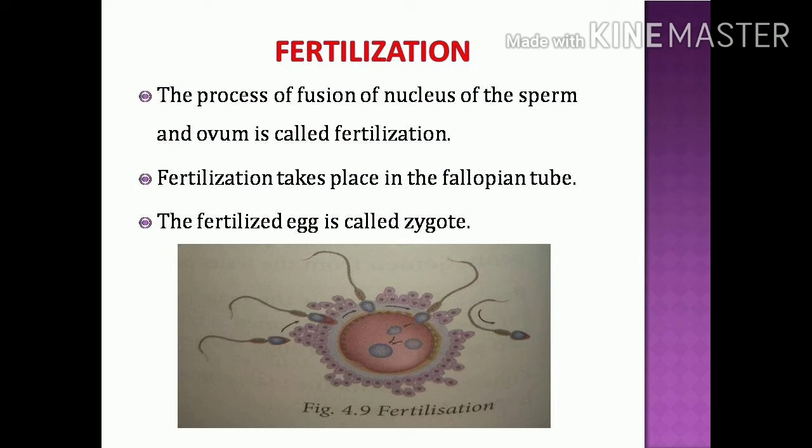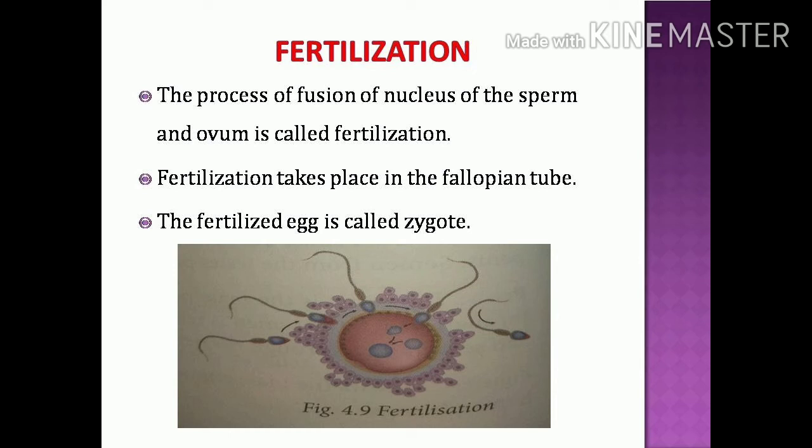When the sperm reaches the egg, only the head enters the egg, but the tail remains outside. The tail will not enter the egg.